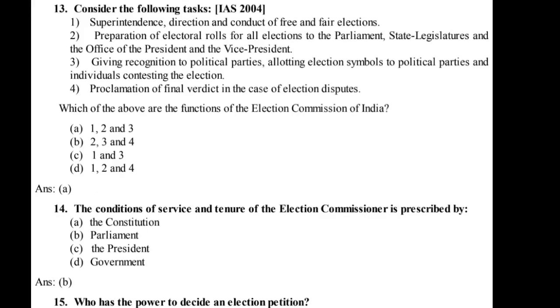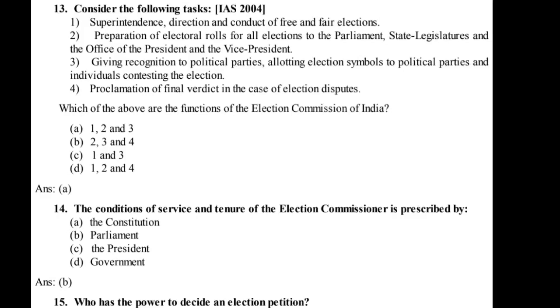13. Consider the following tasks, IAS 2004. 1. Superintendence, direction, and conduct of free and fair elections. 2. Preparation of electoral rolls for all elections to the Parliament, state legislatures and the office of the President and the Vice President. 3. Giving recognition to political parties, allotting election symbols to political parties and individuals contesting the election. 4. Proclamation of final verdict in the case of election disputes.